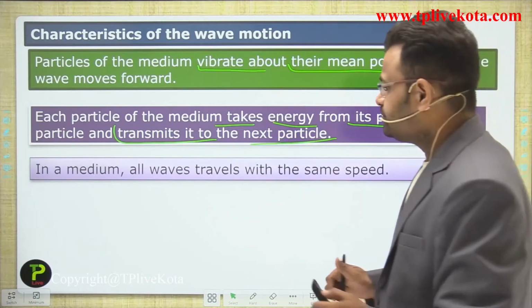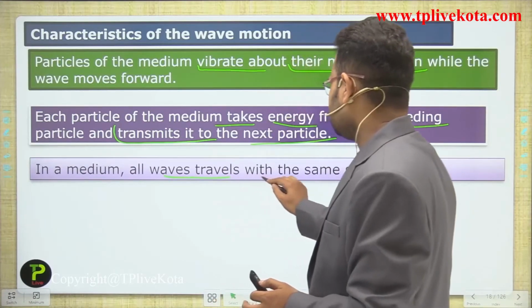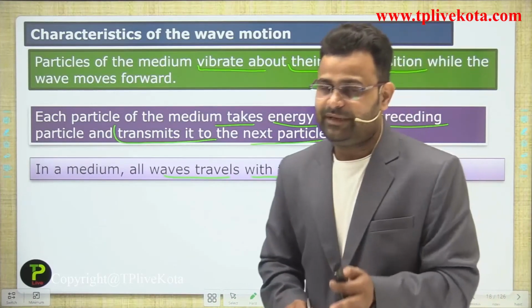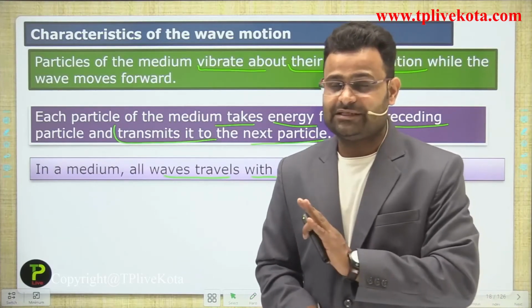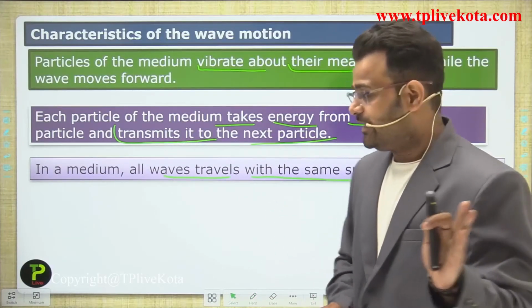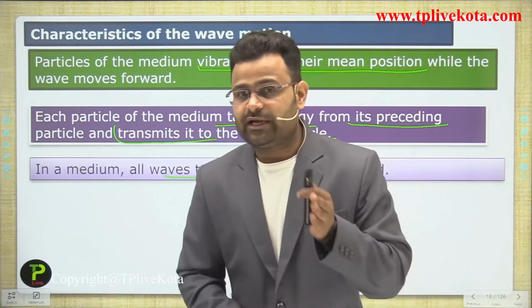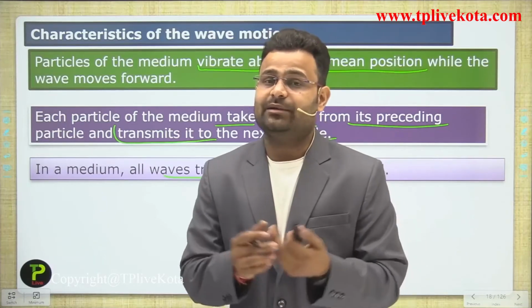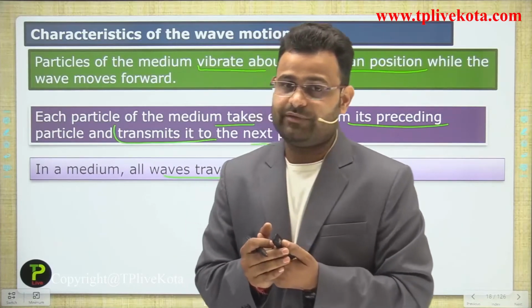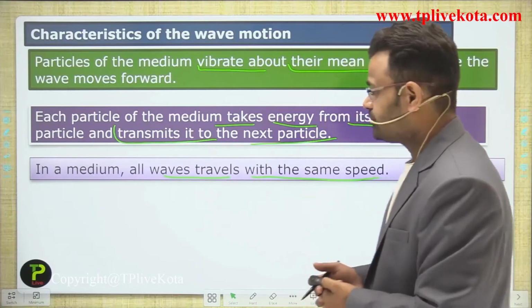In a medium, all waves travel with the same speed. In a medium, all the waves travel at the same speed, means if there is no change in the medium. But if you are talking about electromagnetic waves, there are variable electric and magnetic fields, guys. Okay, variable speed is available.